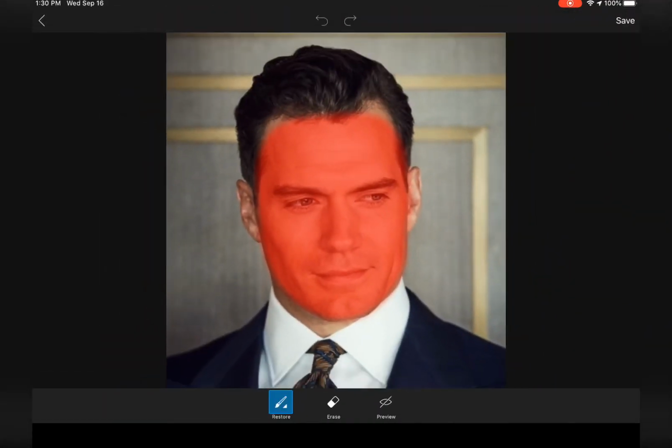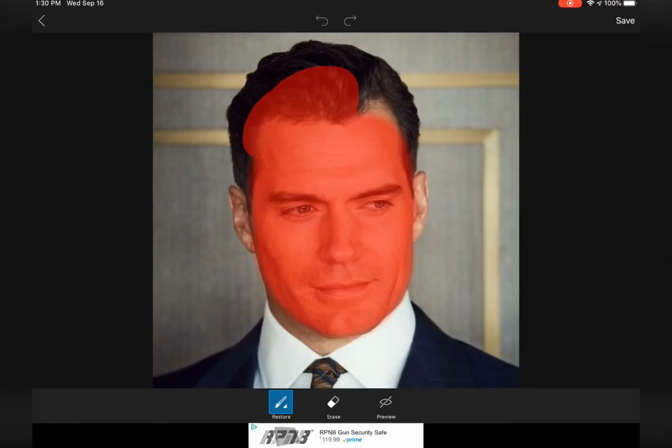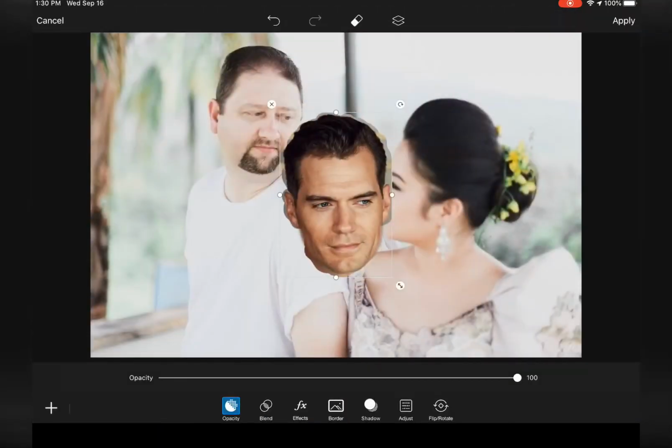Of course, not all of his face is included, like his hair. All you have to do is just click the restore and brush it on top of the area where you want it included in the picture. And save. Alright, let's do this.